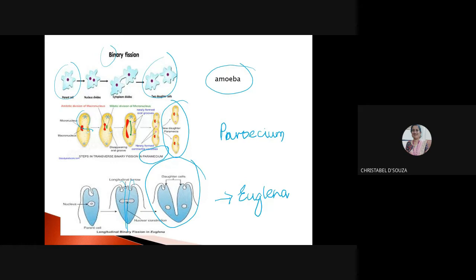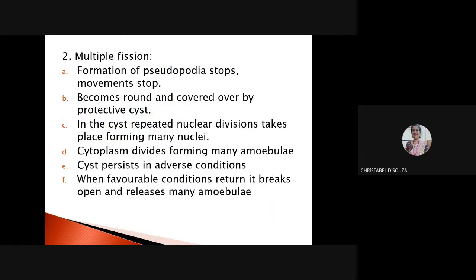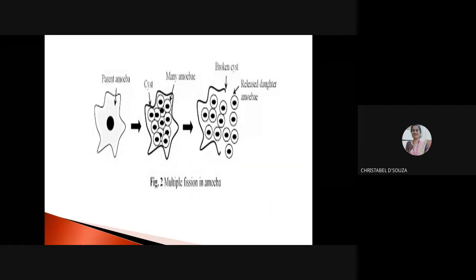Now, what is multiple fission? If binary is dividing into two, multiple fission means the cell dividing into many smaller cells. So now see, this is my parent amoeba.